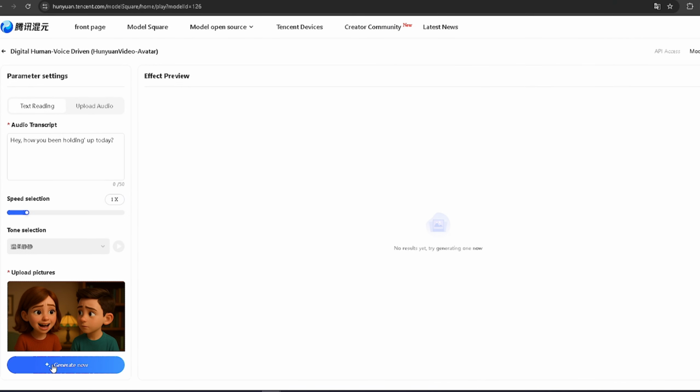Not bad at all. But it's not just about realism, you can also get creative. Let's try a 3D Pixar-style image, see?